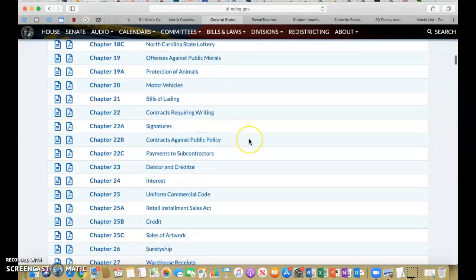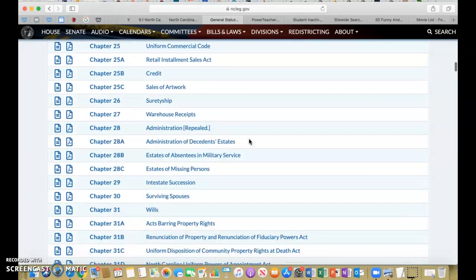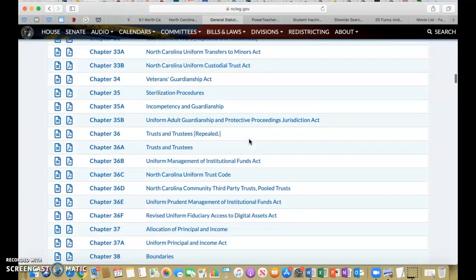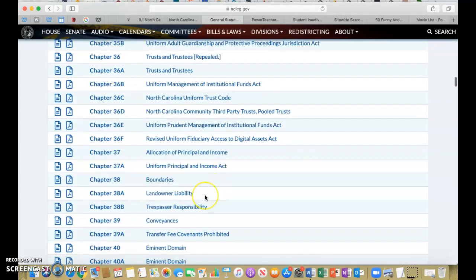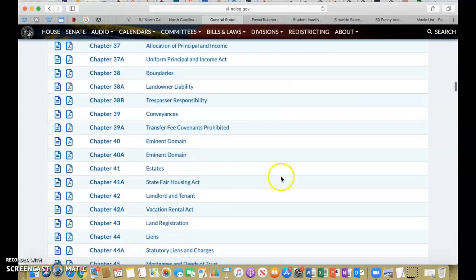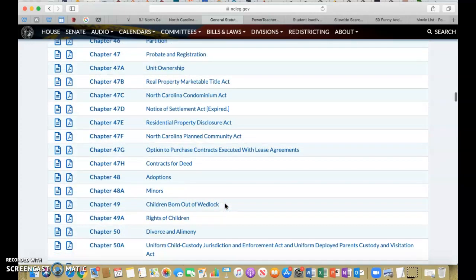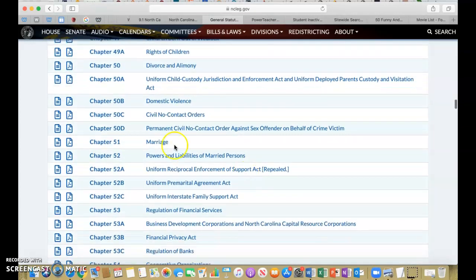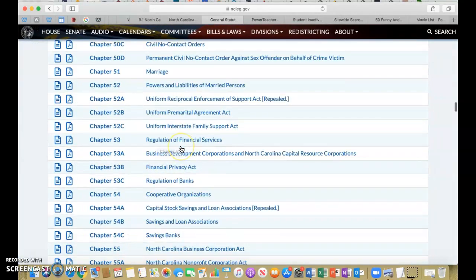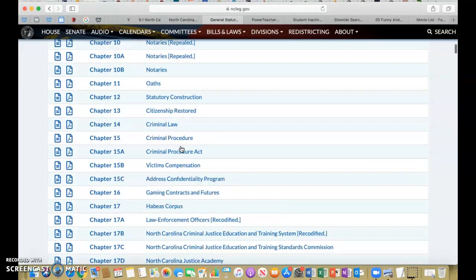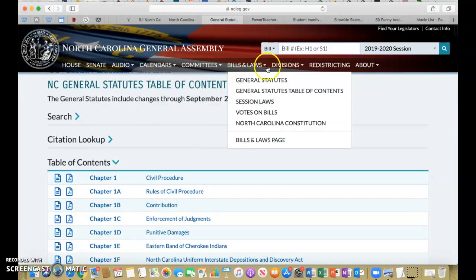something about motor vehicles if you want to know why you have to pay taxes, different issues concerning your car. You've got landowner liability, State Fair Housing Act, Vacation Rental Act. So there's all this stuff that is here, divorce, minors, adoptions. So it's pretty interesting if you're interested about marriage. What are the laws concerning marriage? You can find that information there. So, and I can keep on going on and on and on. But when you start looking at the general